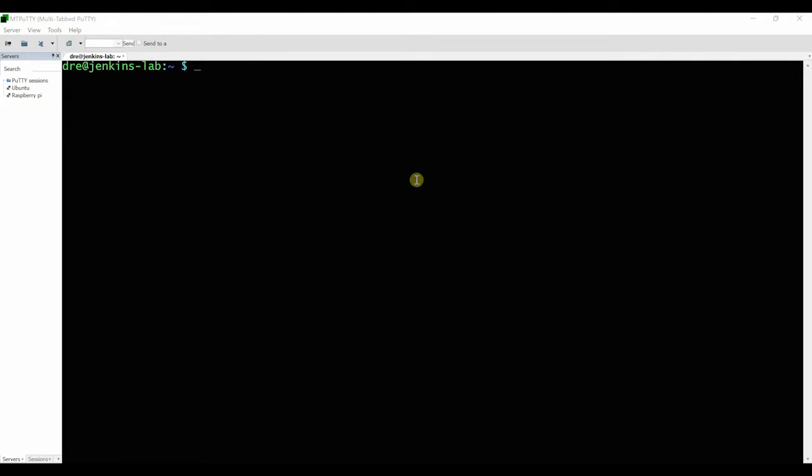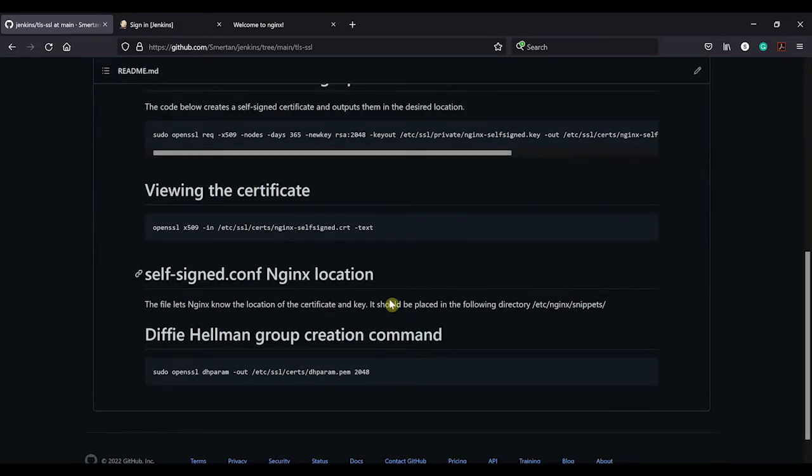So now what we want to do is create a strong Diffie-Hellman group. It's used for perfect forward secrecy in the web browser. What's recommended is a 2048-bit group. So if you go back here, I have the command already to create it. It will create it in the required location.